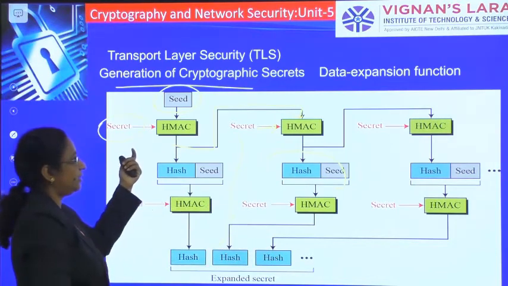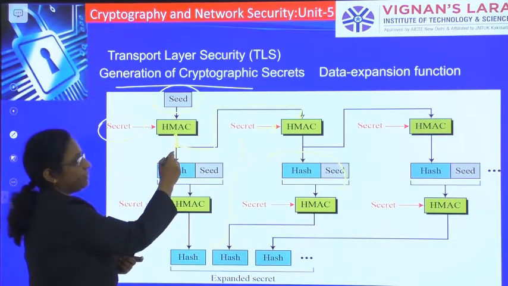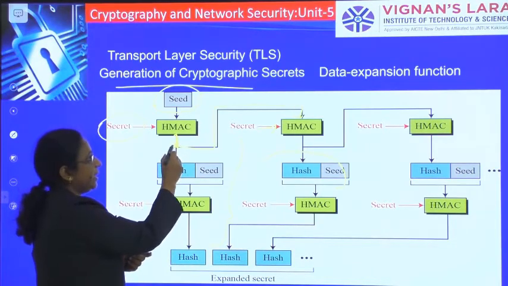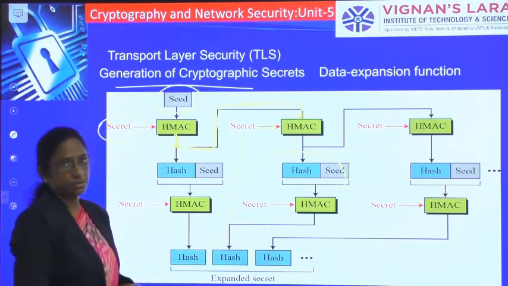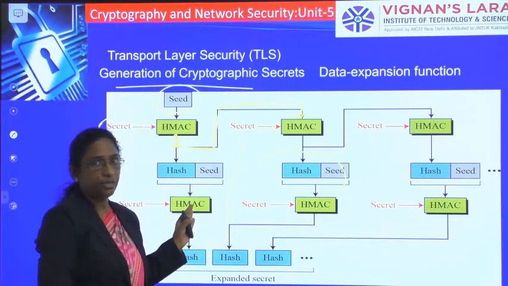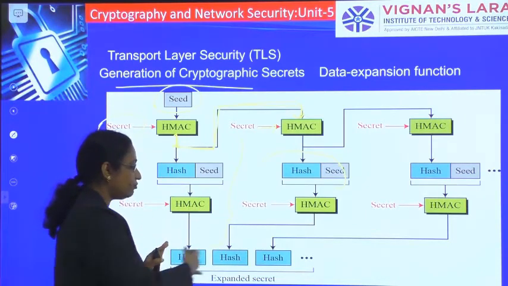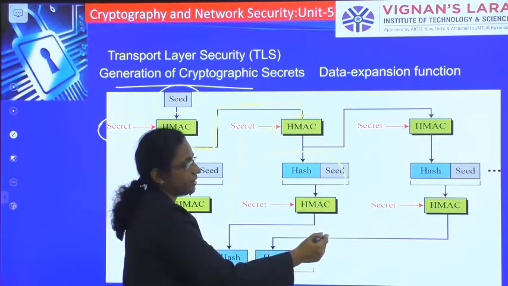Whatever previous output you get from this HMAC will be input to the next process. In that way you can expand as much as you want. You can iterate as many times as you require.